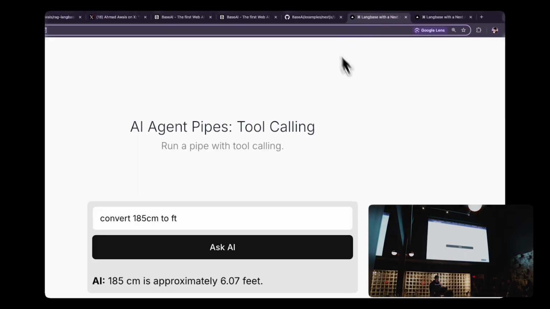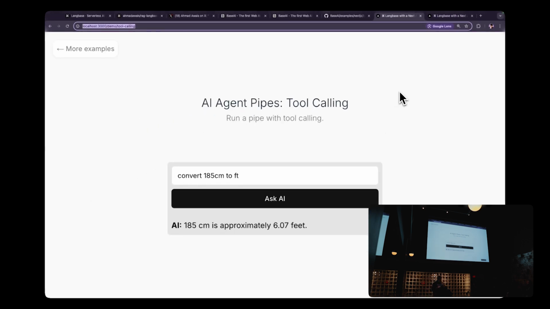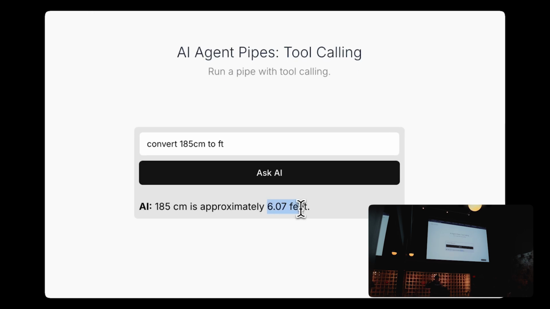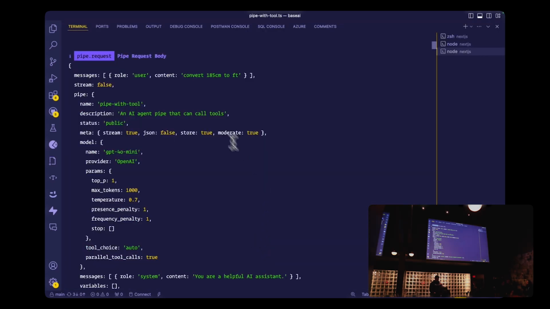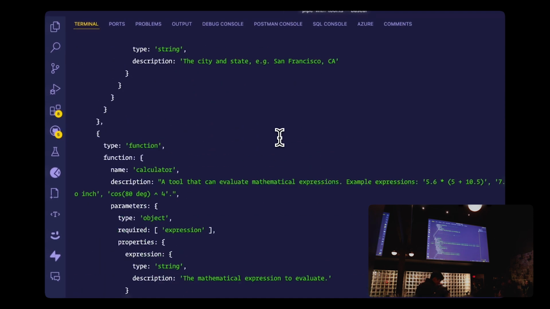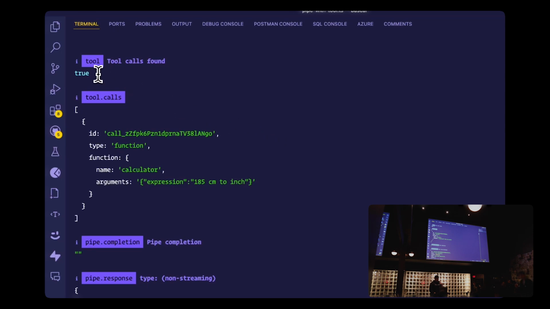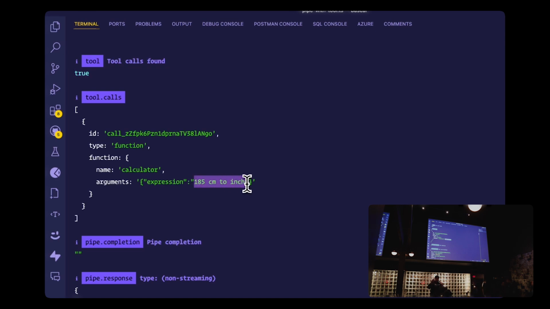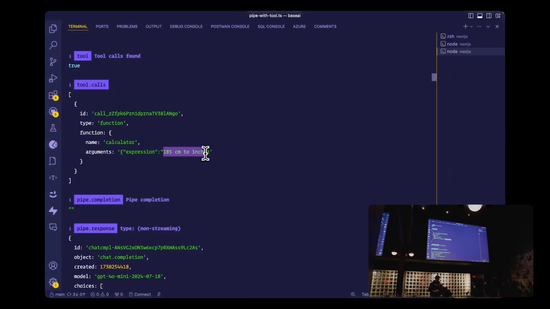And now here's a fun thing that happens, right? What I'm doing here in this demo is asking it to convert 185 centimeters to feet, and it is correctly converting it into 6.07, which is my exact height. But behind the scene, there's something fun happening, right? This is GPT-4o mini, not the very best model out there. This is exactly what I asked. And if you go down here, it discovered this is a tool call. It called the calculator, but it hallucinated in the tool call. It's trying to convert 185 centimeters into inches instead of feet, right?